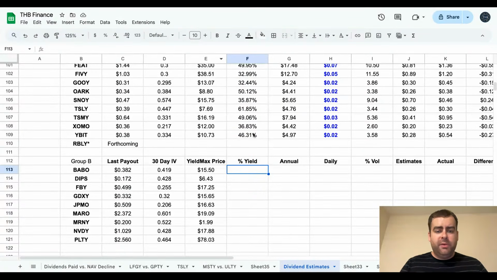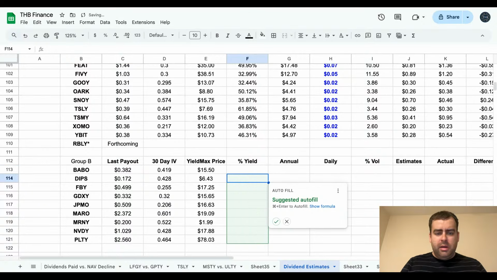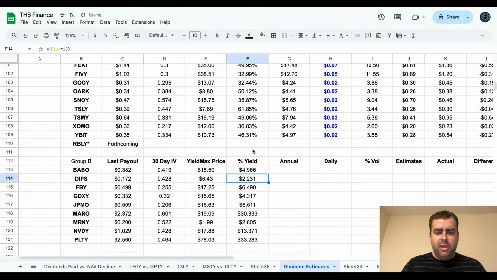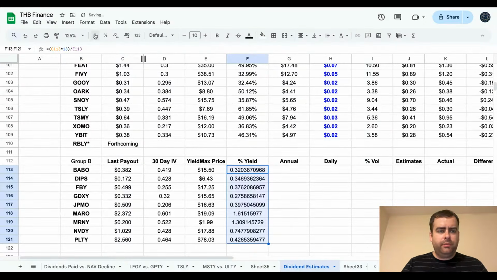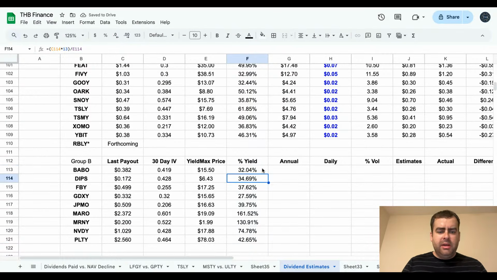There we go. All right, so as far as percent yield, we are taking this cell. It's going to be times 13 because they're 4 weeks, remember. This is the formula here. Pretty basic mathematical formula. So we're going to start with that, and that's going to give us the annualized dividend. And then we're going to divide it by cell E over here, which is the price. So this is the current yield for each of these. So for BABO, it's 32%, 35% for DIPS, 38% for Facebook or Meta, 28% for GDXY, 39.75 for JPMO.